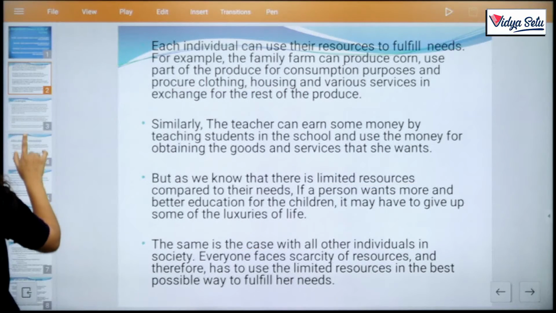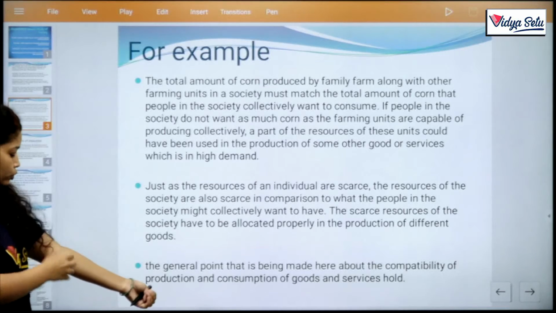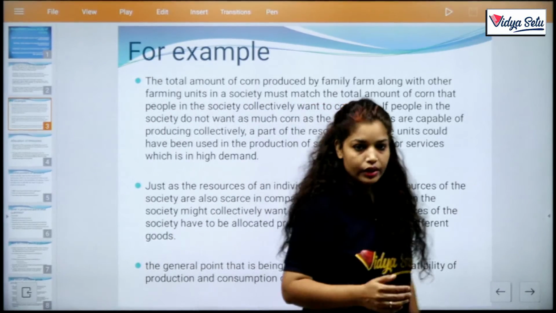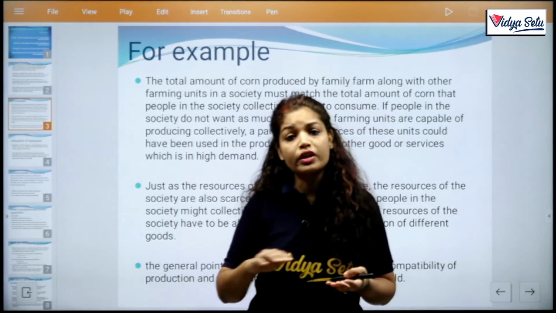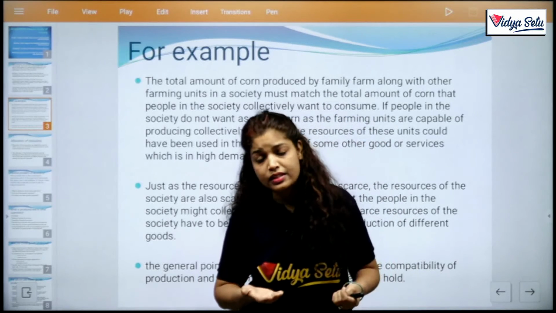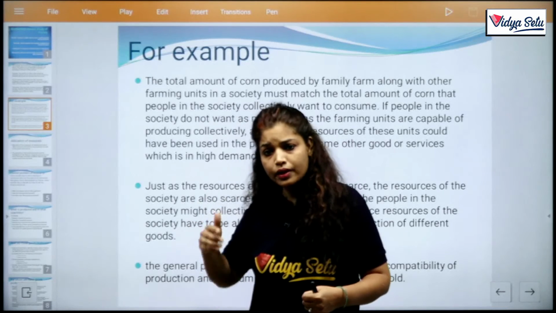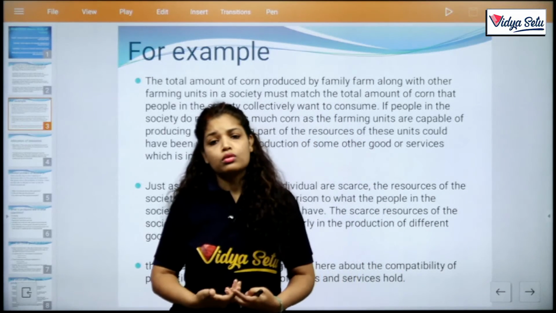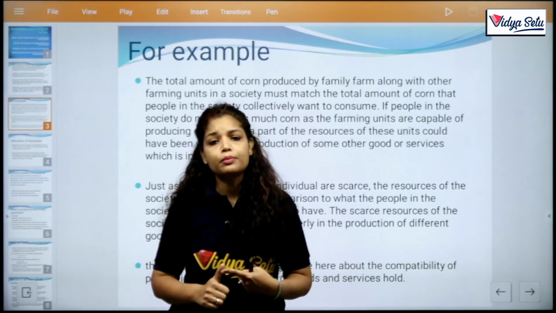For example, clear? What we are doing here is creating a foundation, the basis, for the central problem, the main topic which we will come to later. The topic is the central problem of economy.